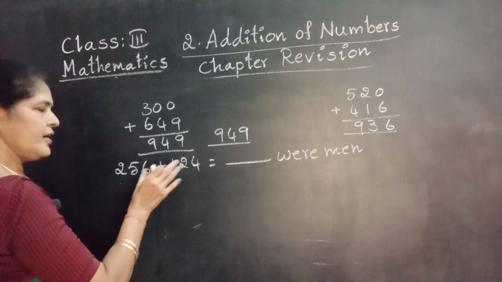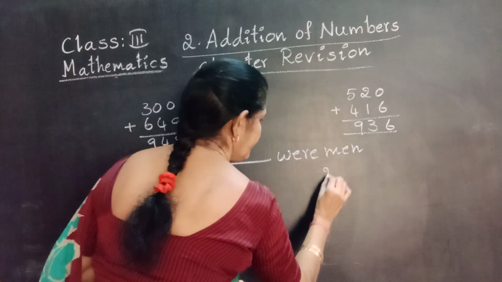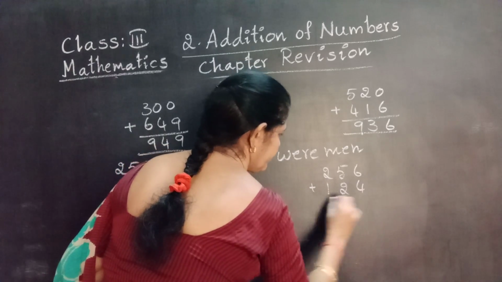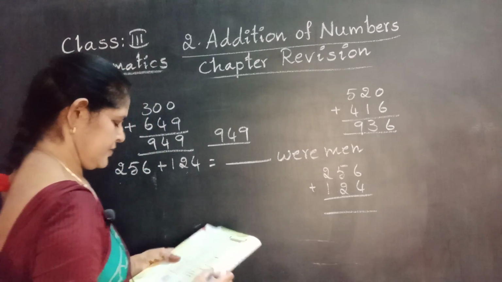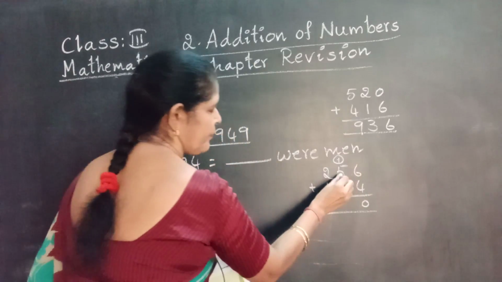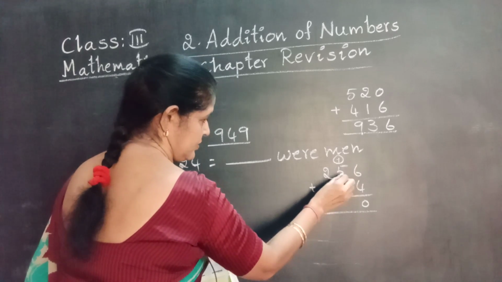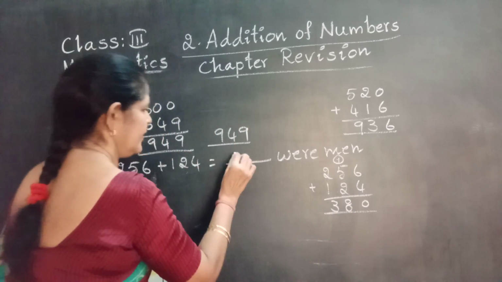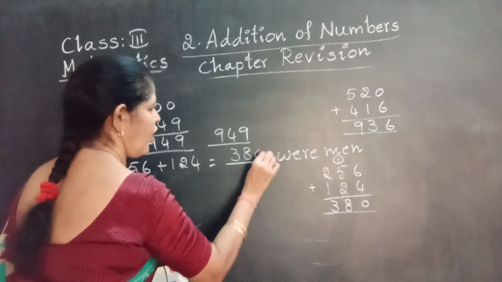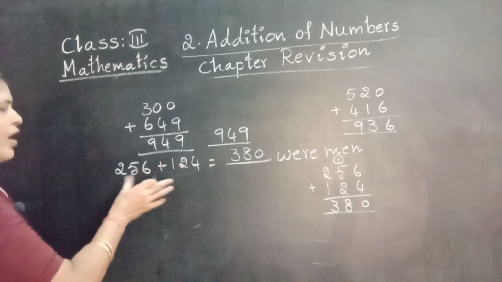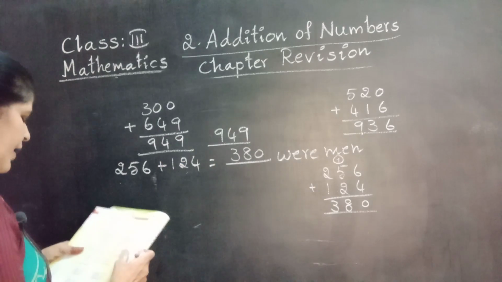Do rough work aside. 256 plus 124. Yes? 6 plus 4, 10. 1 plus 5, 6. 6 plus 2, 8. 2 plus 1, 3. There are 380 men. We get the number of men by adding these two numbers.